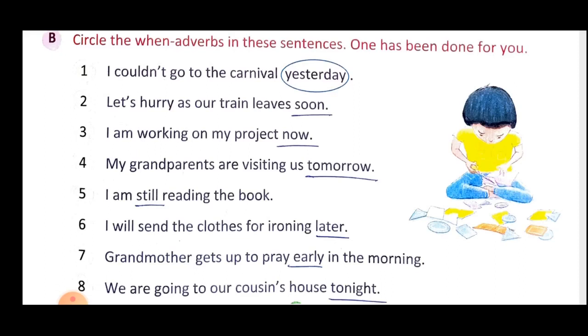Next sentence, we are going to our cousin's house tonight. We is your subject, are is your helping verb, going is your main verb, and when that action will occur, tonight. So tonight is the describing word of the verb that describes when that action will occur. So that is your when adverb. Your verb is going, and when will you go? Tonight. So tonight is your when adverb.